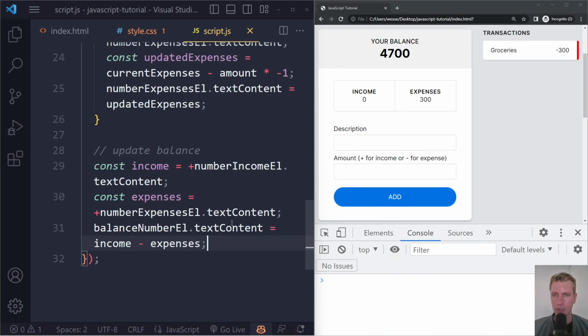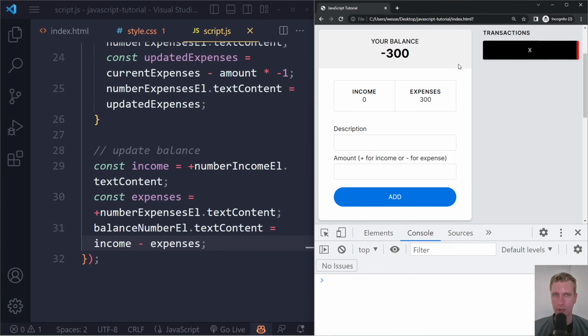Right, so let's see. If I refresh here, if I click on salary, it removes the 5,000 from the income and also it updates the balance now. It's negative 300. If I click on groceries, it indeed makes the expenses 0 again and also correctly updates the balance.